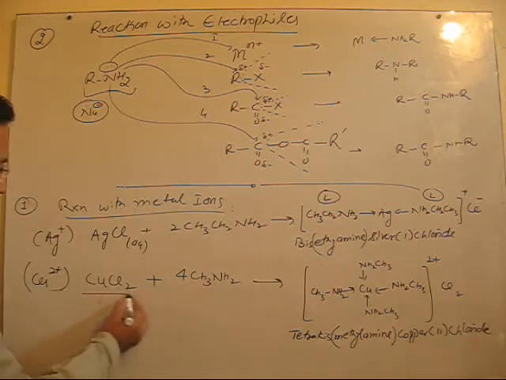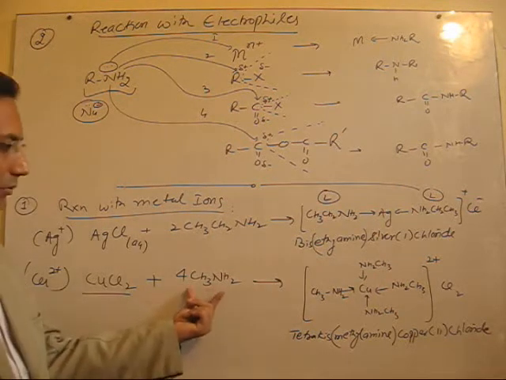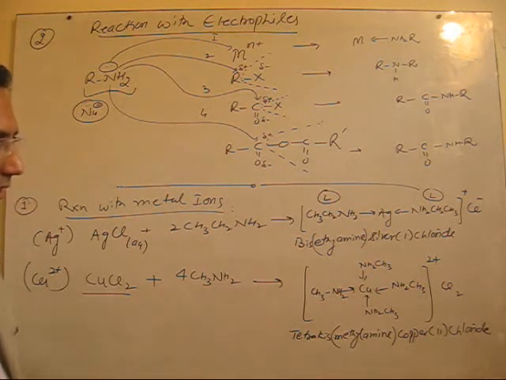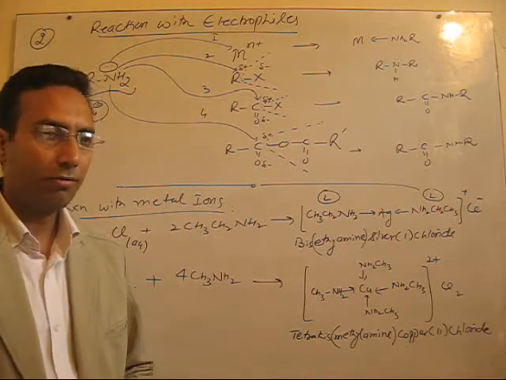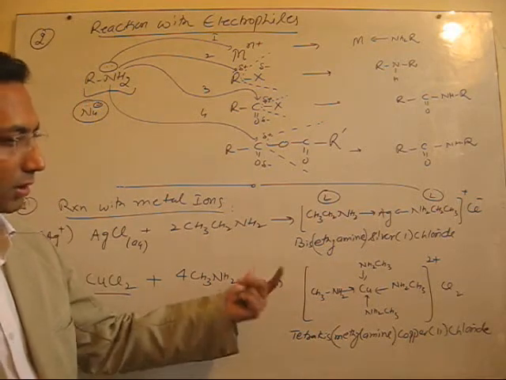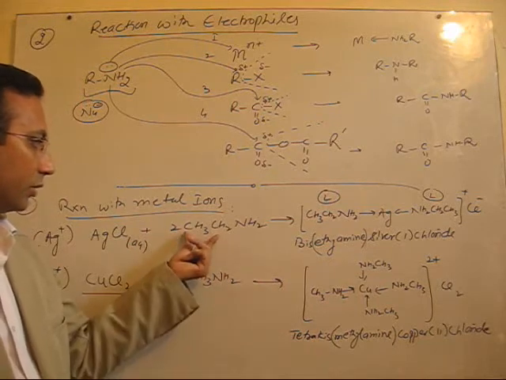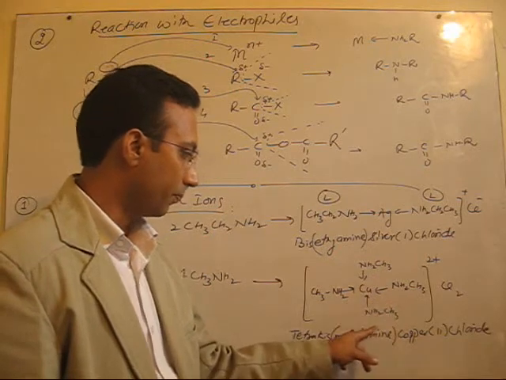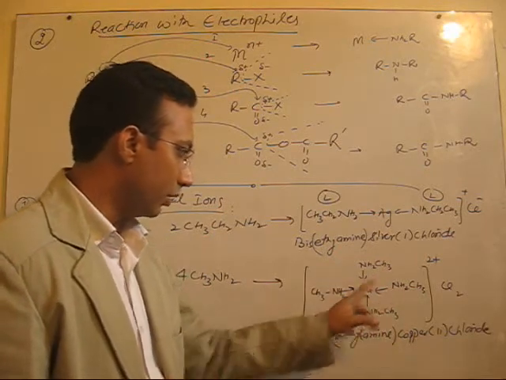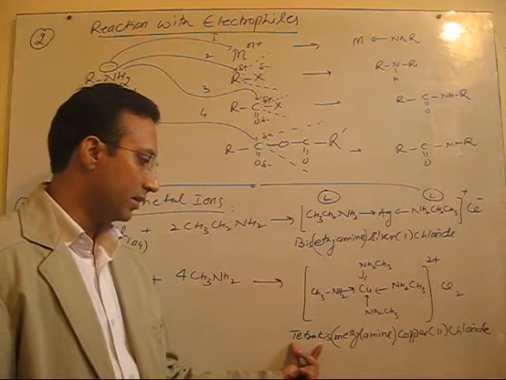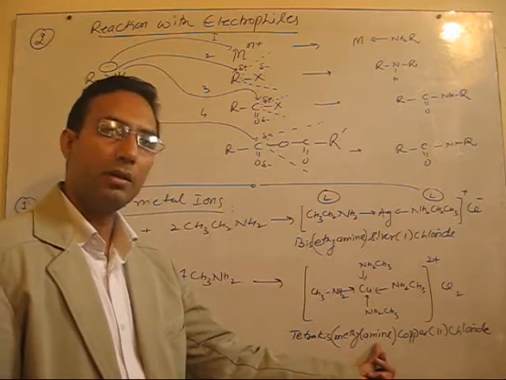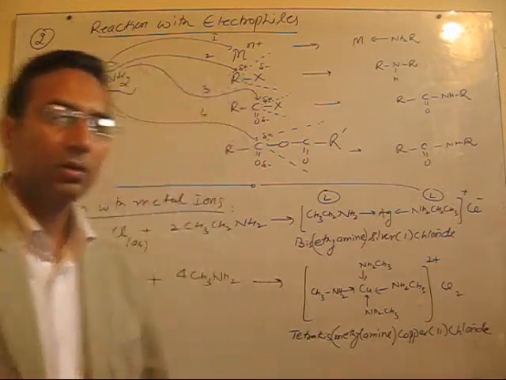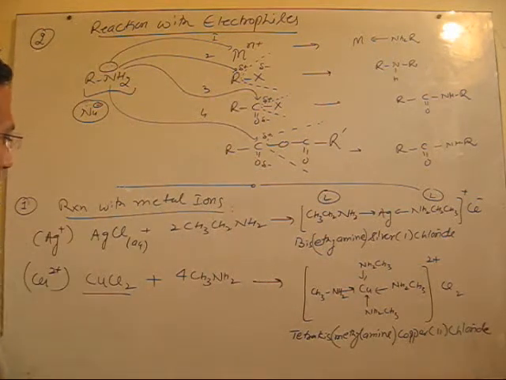Another example is cupric chloride reacting with methylamine. Depending upon the coordination number of the central atom or the availability of vacant d orbitals, it combines with a number of ligands, here 2 and here 4. So it combines with 4 methylamine, giving you this complex having the name tetrakis methylamine copper 2 chloride, where copper 2 is the oxidation state.